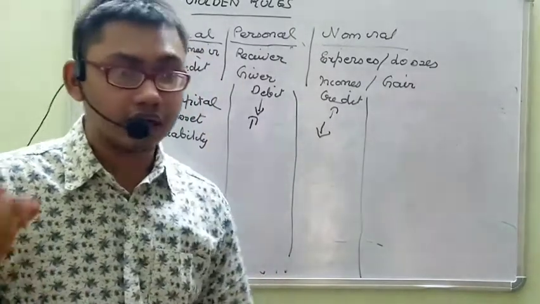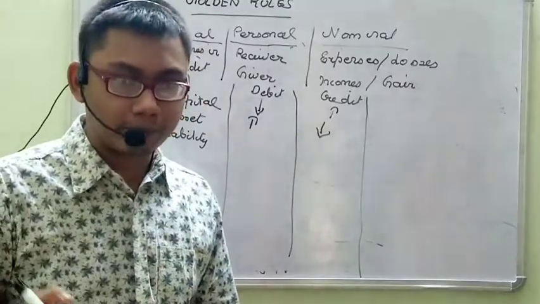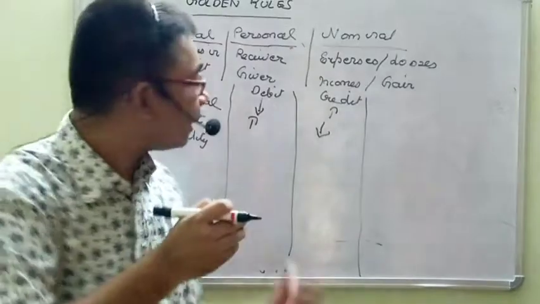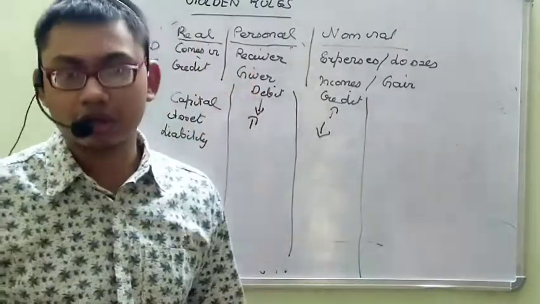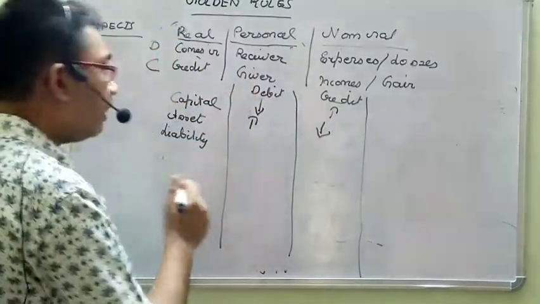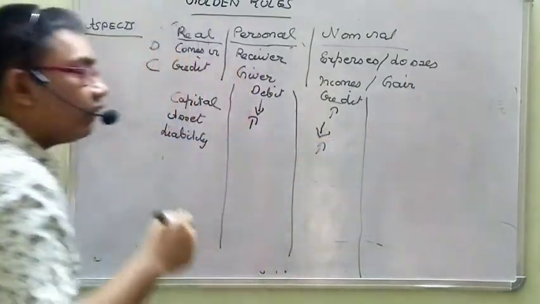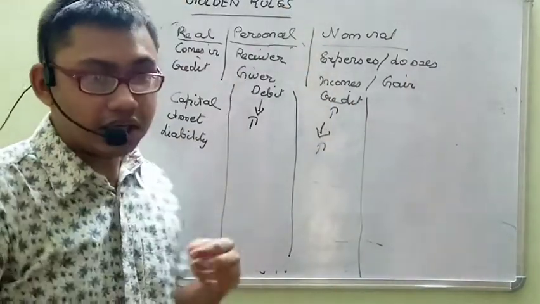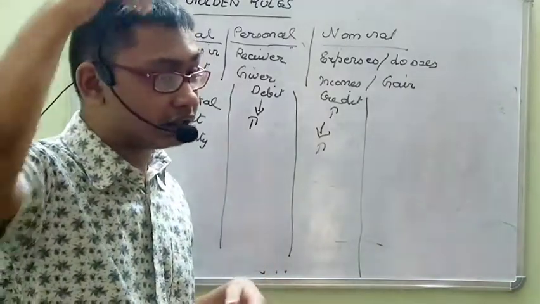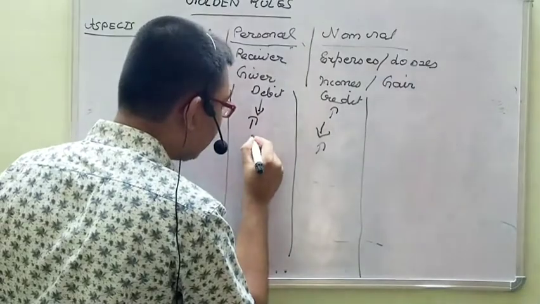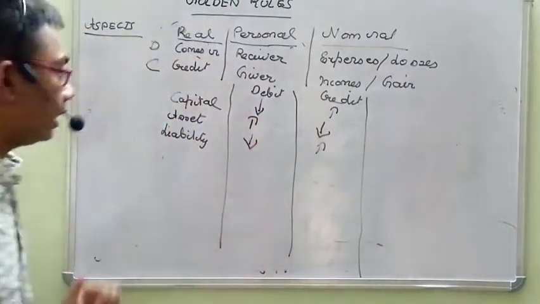First take when we are receiving the loan. When he is giving me the loan, this person is the giver, right? So he should be credited. Debit the receiver, credit the giver. So whenever liability goes up, it should be credited. But whenever I am paying it back, he is receiving, and therefore I will debit him. So whenever liabilities go down, they should be debited.